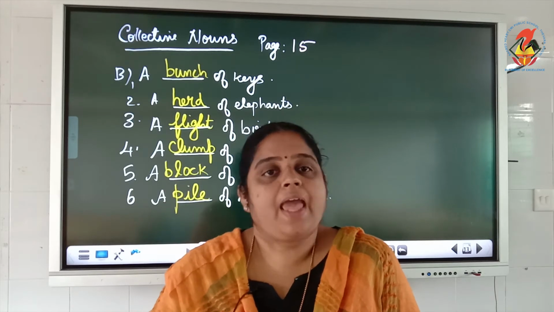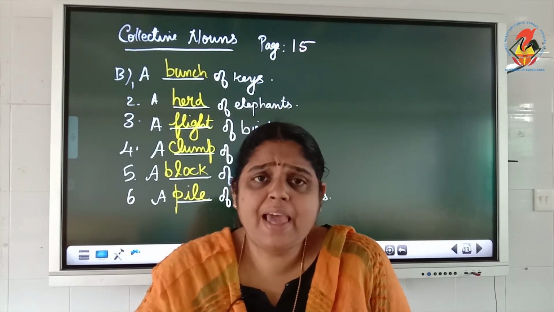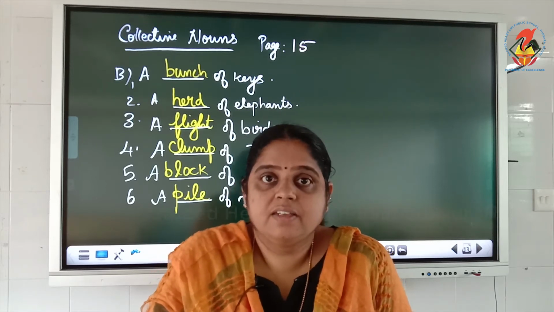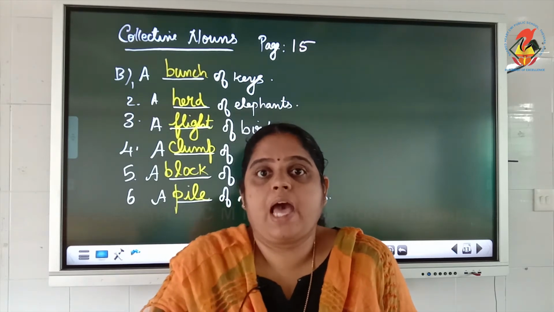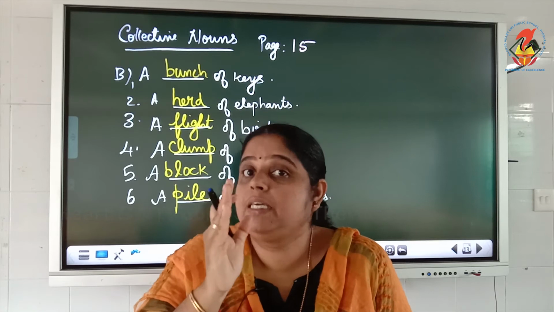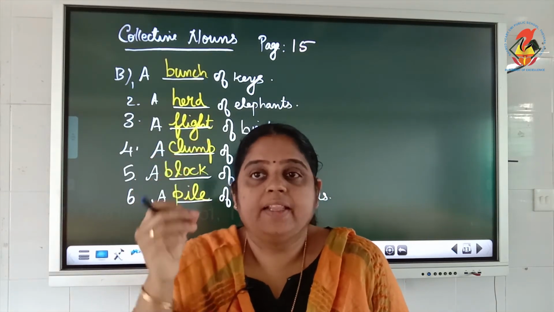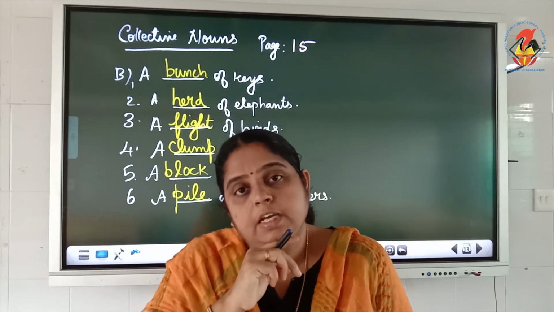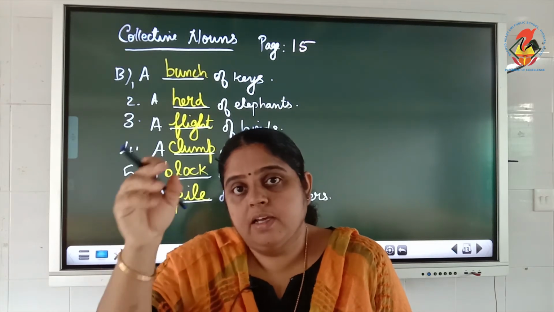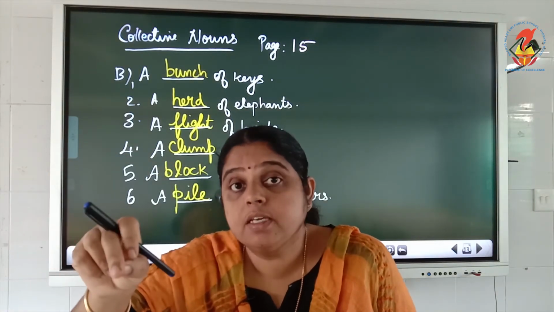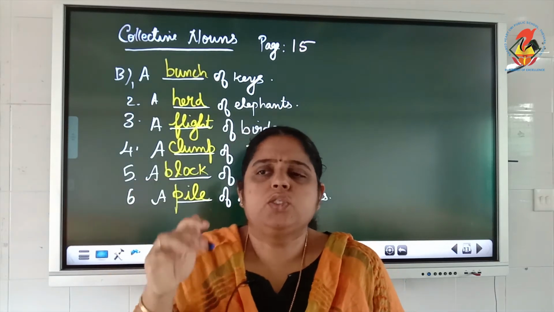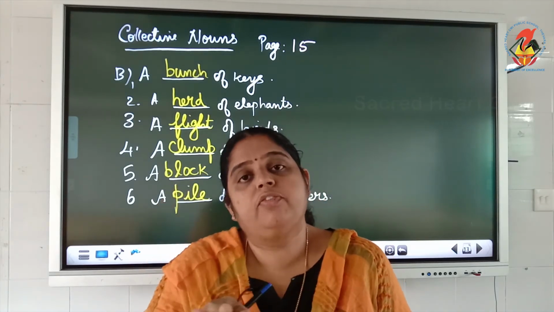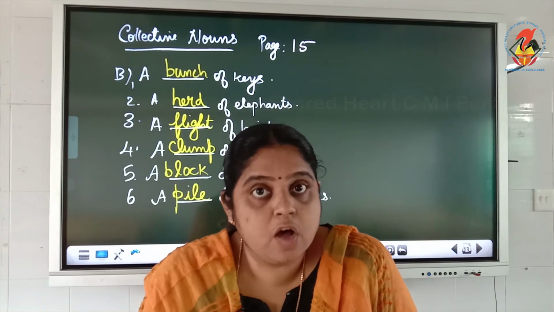For example, happiness. Can you see happiness? No, but you can feel happiness, isn't it? A person smiling may not be that much happy, but happiness is something which cannot be seen. Sadness. Then honesty. Honesty is a quality. We can say that is an honest person. But can you touch and show this is honesty? No. So some qualities or some things which we cannot touch and see but we can only feel, they are called abstract nouns. Courage,